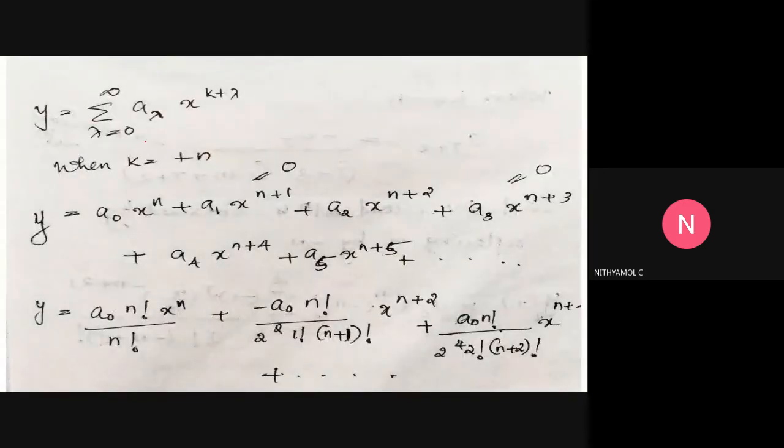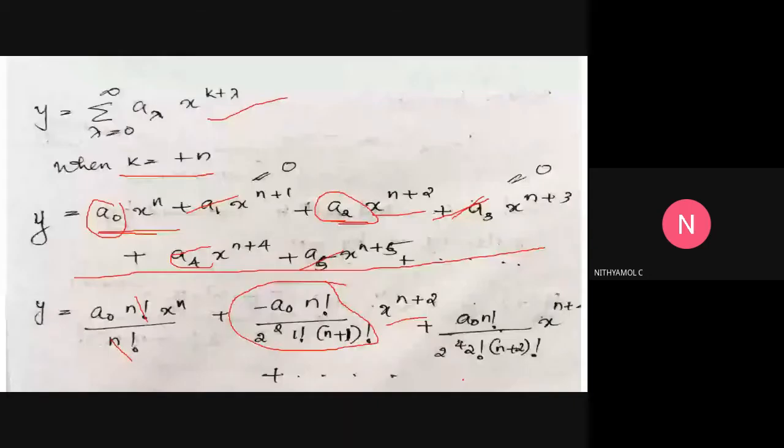Now what is our solution? We substitute these values and cancel the factorial. Now a2: what is the value of a2?